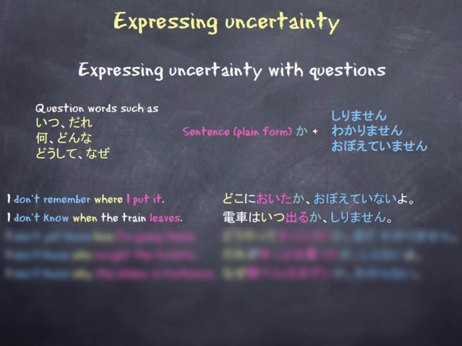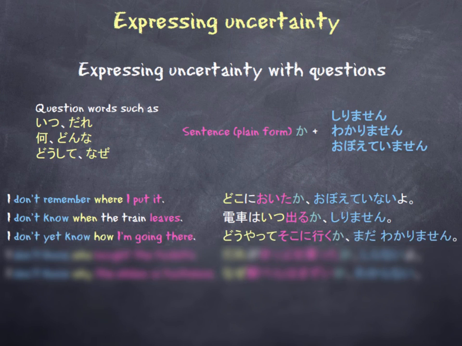In our second example, I don't know when the train leaves. 電車は itsu deru ka shirimasen. So our question word in this case is itsu, and that means when. And our sentence in plain form is simply the verb deru, which means to leave or to depart. And we've finished with our verb shirimasen. So that is the polite form of the verb don't know.